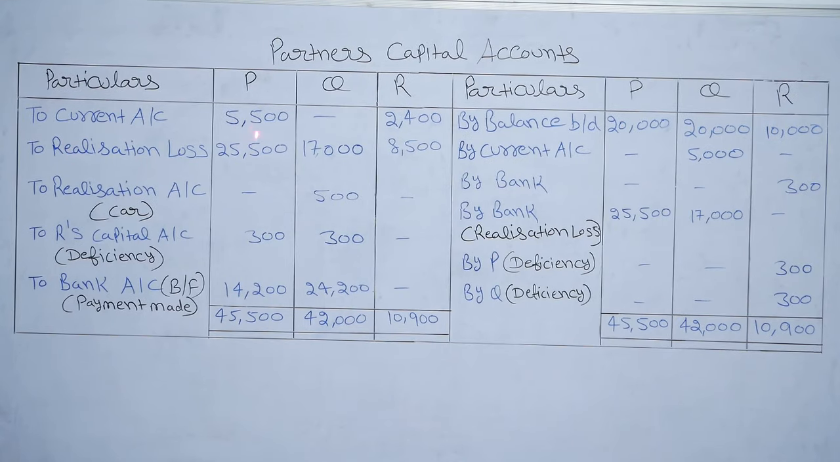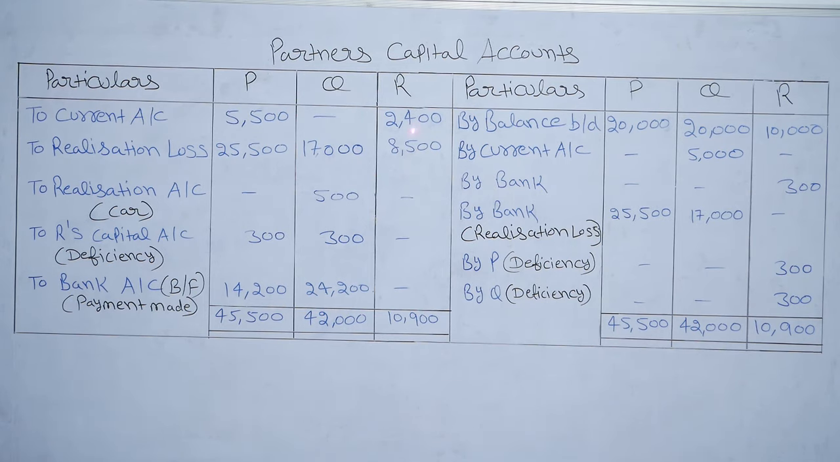To current account 5500 for P, 2400 for R. By current account 5000 for Q. To realization loss, which is transferred from realization account, 25,500 for P, 17,000 for Q, 8,500 for R.